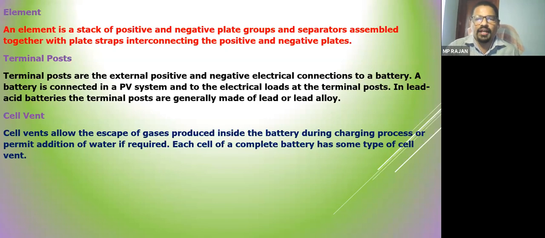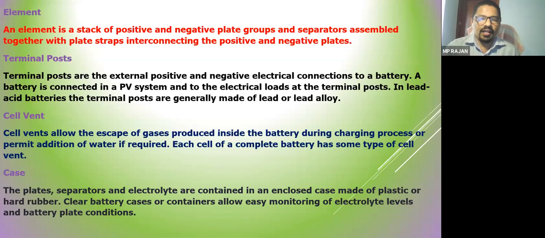Hydrogen and oxygen gases will be formed. These gases should be expelled through the cell vent. So through the cell vent आपका जो हाइड्रोजन ऑक्सीजन गैस फॉर्म होती है वो बाहर निकलती है. Otherwise it will produce pressure inside the battery, and it may lead to the explosion of the battery.